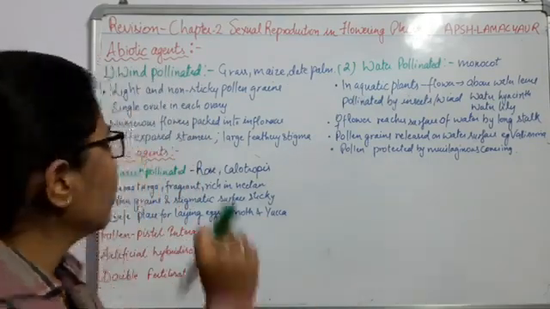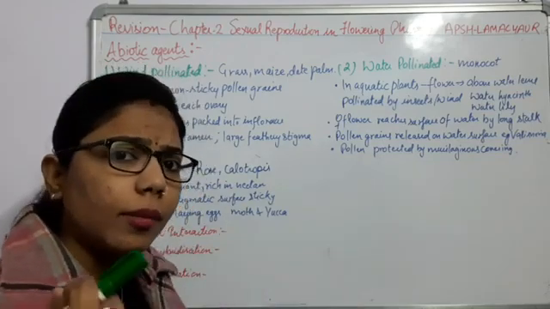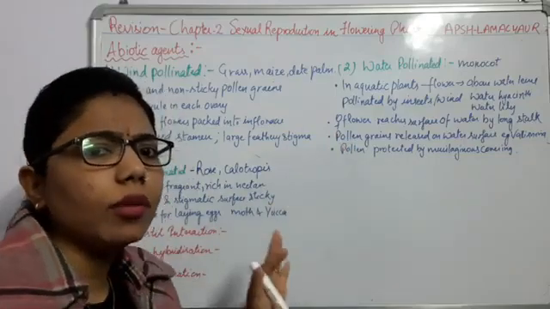So for wind pollination, what should be the adaptations, how are their structures different as compared to the other types of flower.